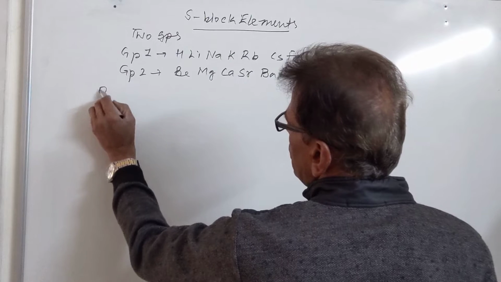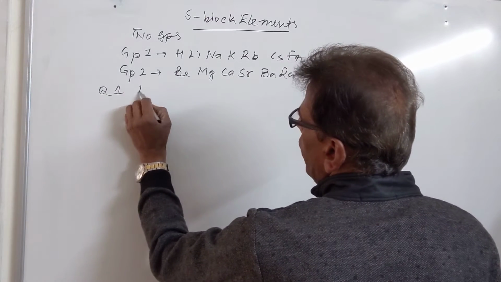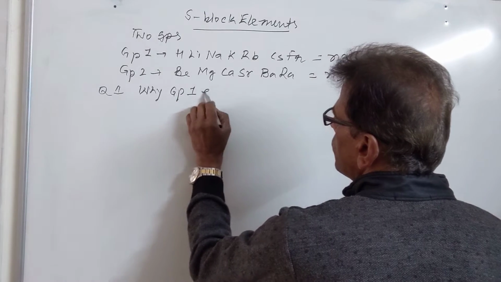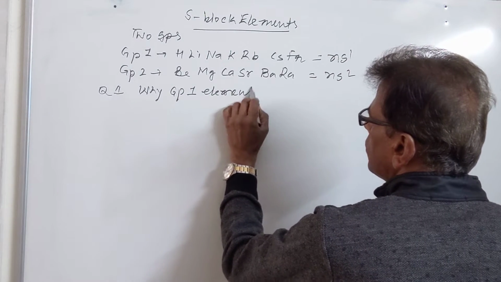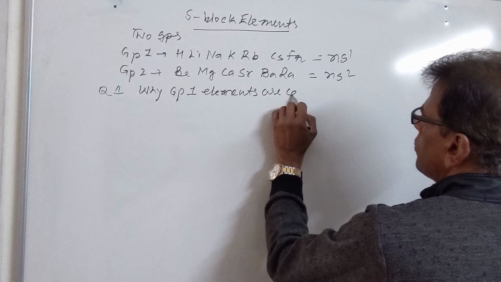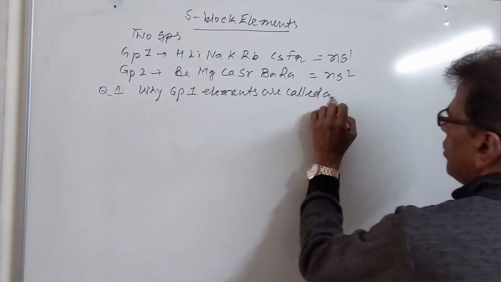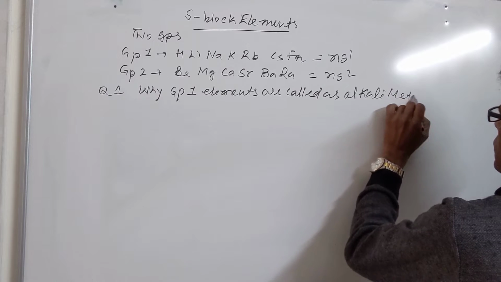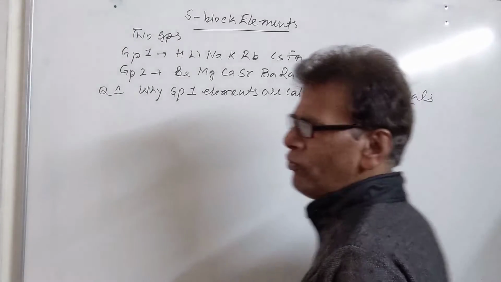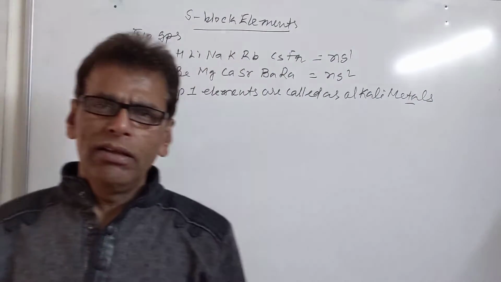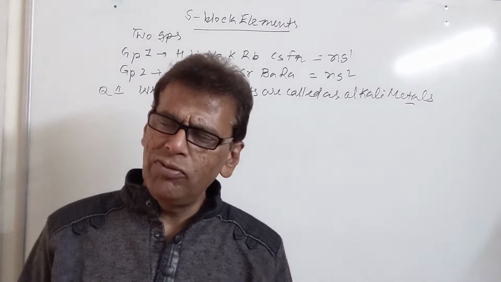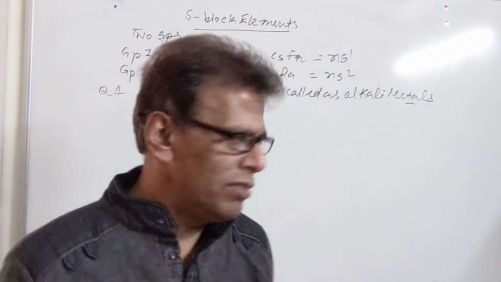Now the first question in this block is why group 1 elements are called alkali metals. The reason is obvious: these metals react with water to produce strong alkalis. That's why they are called alkali forming elements. They are called alkali metals.